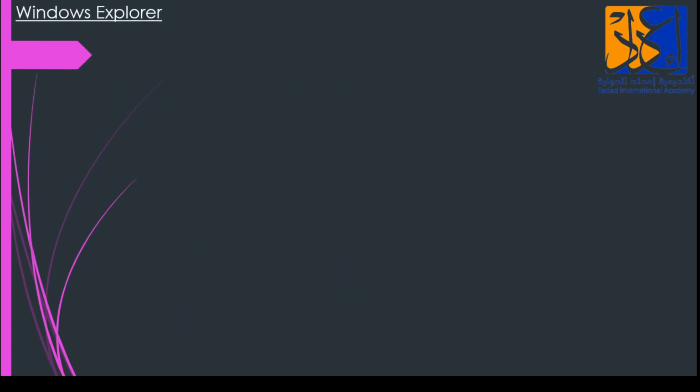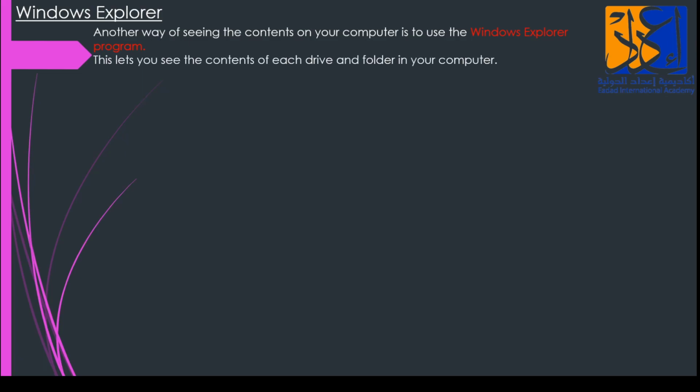Windows Explorer. Another way of seeing the contents of your computer is to use the Windows Explorer program. We have seen everything through the Computer folder. Now the other way to see the contents on your computer is to use the Windows Explorer program. Now how is it used? This lets you see the contents of each drive and folder in your computer.